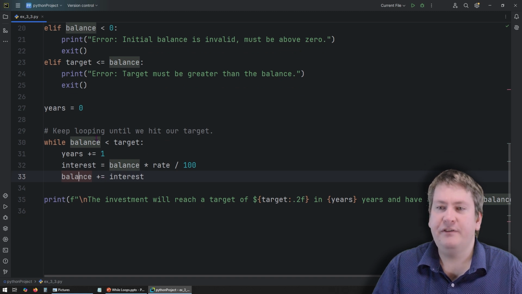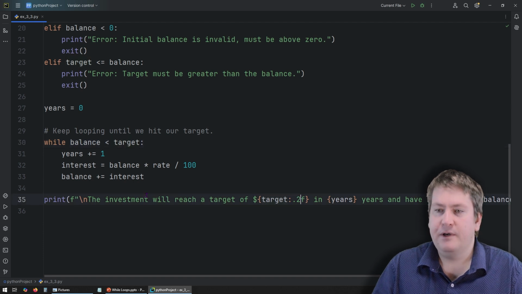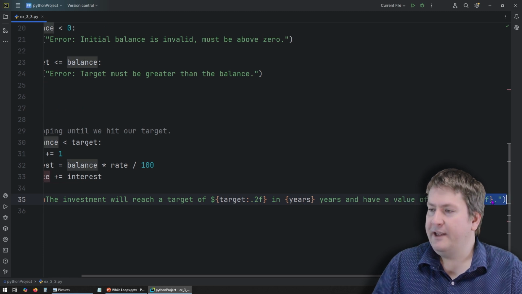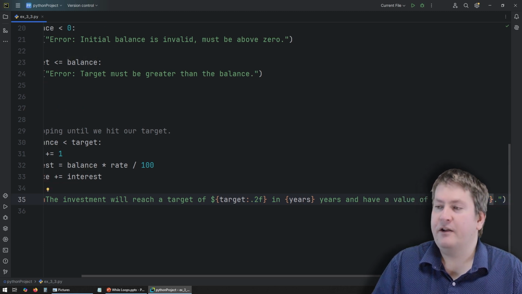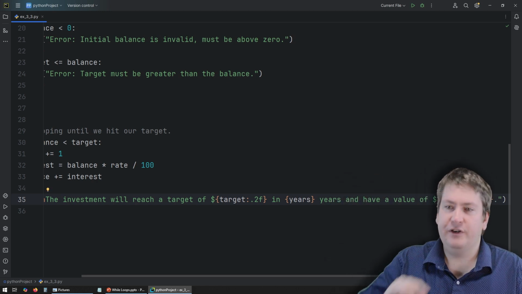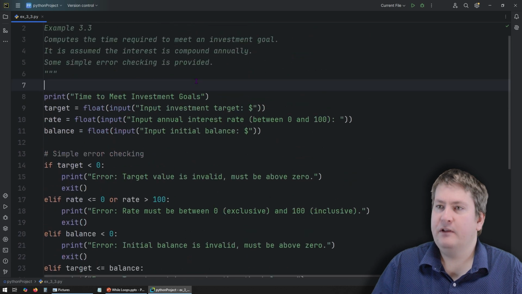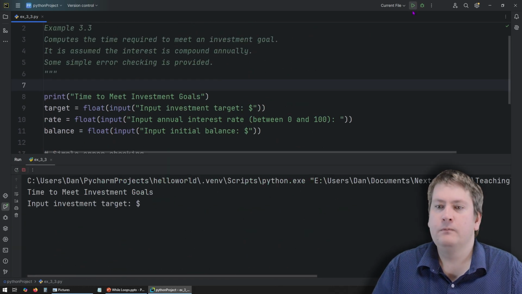After this loop finishes, it's going to finish when the balance is greater than or equal to the target. Then we're going to print out our investment. We're using a nice F string here. So it's going to print out the target, round it to 2 decimal places, the years, and the amount left, or the amount we have after we reach the target, because it will overshoot the target slightly. So let's give it a run. Let's just try running it.